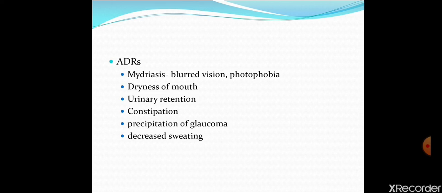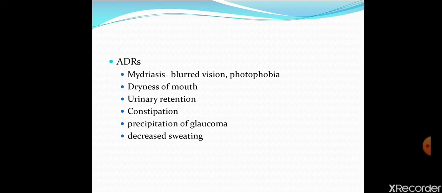But out of these pharmacological effects, six or seven are not desirable in any of the diseases, or they are present in situations in which they are not desired. These are the adverse effects.